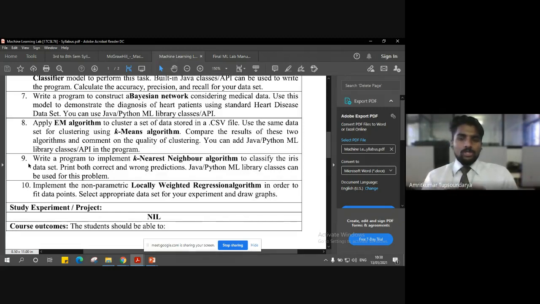So we need to use the dataset of this iris flower and perform the k nearest neighbor algorithm to classify. We have to print both the correct as well as the wrong predictions. We can do this using Java or Python ML library classes. I'm going to use Python library classes.